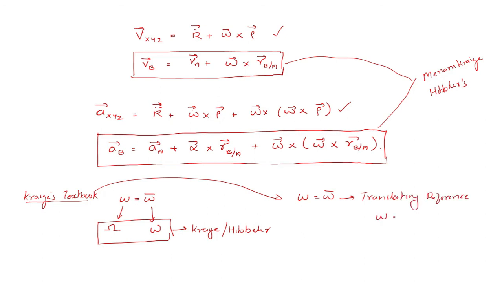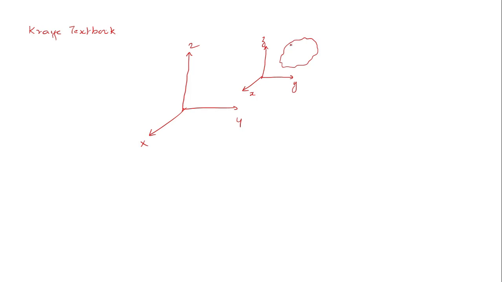In which omega, or what he says as ohm, is equal to 0, and the rigid body, so you have here in Craig's textbook, the capital XYZ and the small xyz is only translating, it is not undergoing rotation. Okay, and the body here is having an angular velocity omega with respect to the capital XYZ. So this small xyz is only translating and not rotating.